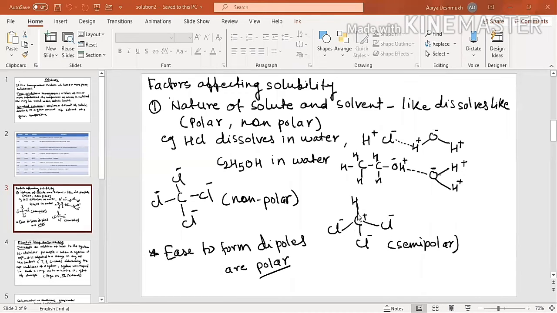But the electron pair between this carbon and hydrogen would not be pulled by this hydrogen atom. So that creates some partial positive charge on this carbon atom, and it gives a little bit of polarity to this molecule, which is called semipolar.